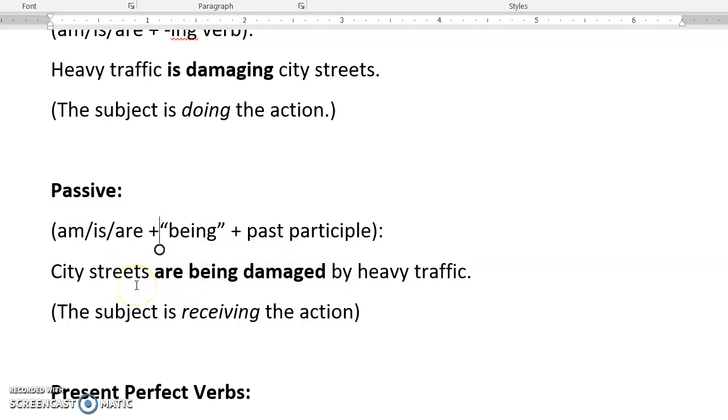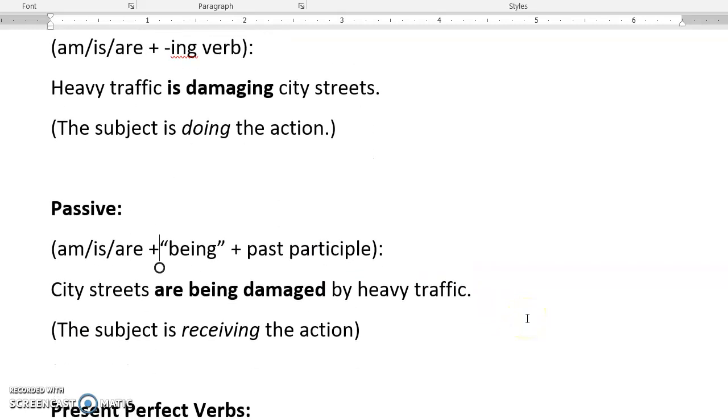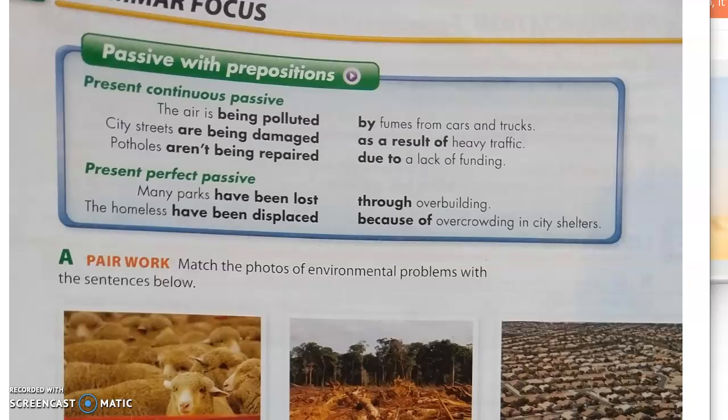The streets aren't doing the damage, the traffic is. So that's why this sentence is now passive. So that's how to make a passive present continuous verb, like these examples right here. These are all present continuous passive. Be verb, being, past participle. Be verb, being, past participle. Be verb, this one's negative, being, past participle.